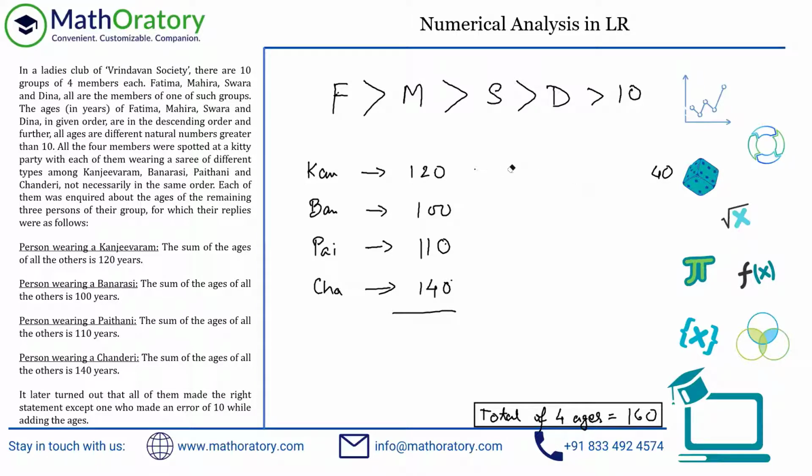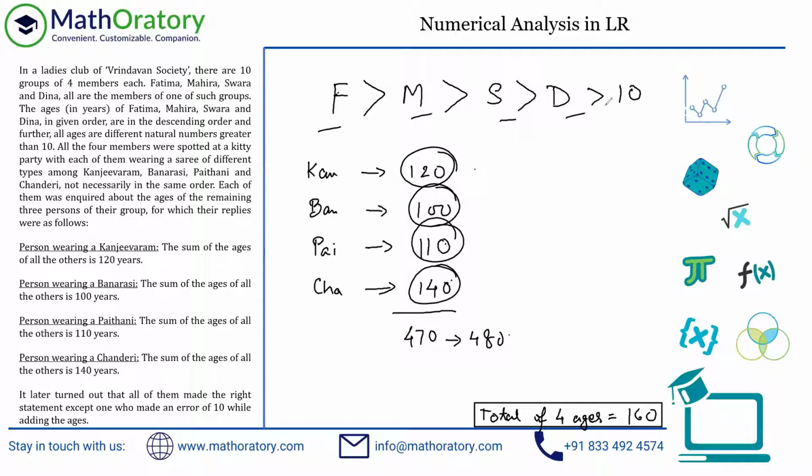And the other thing that you have to understand is, if you remember, this total was coming out to be 470, but it actually has to be 480. So one of these 4 numbers should increase by 10, isn't it? So we have to understand which of these 4 numbers can increase by 10. Now, if you remember correctly, all these 4 people had different ages, right? So let me elaborate this with an example. Suppose I increase this particular value by 10. So then we have 110 out here.